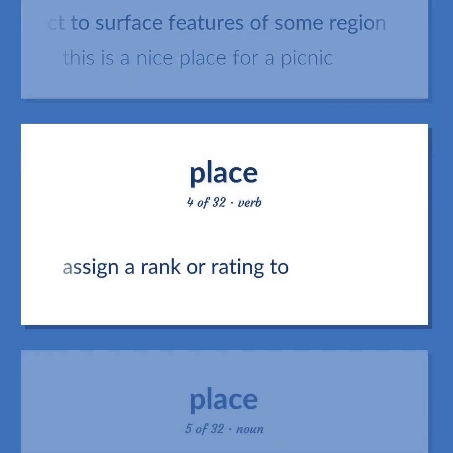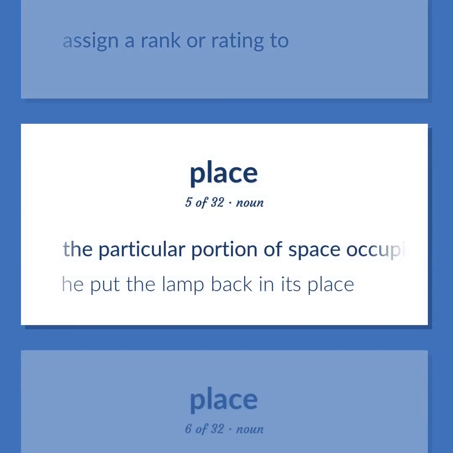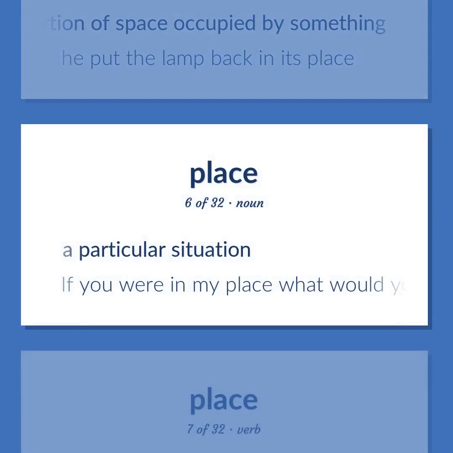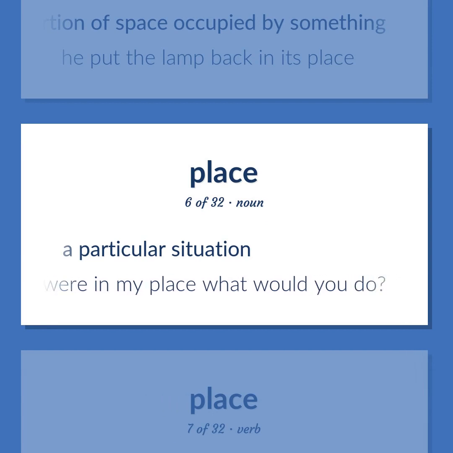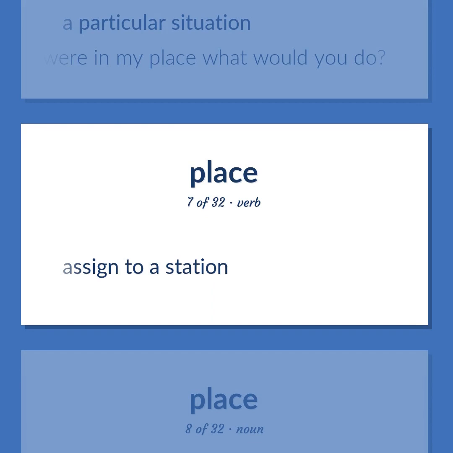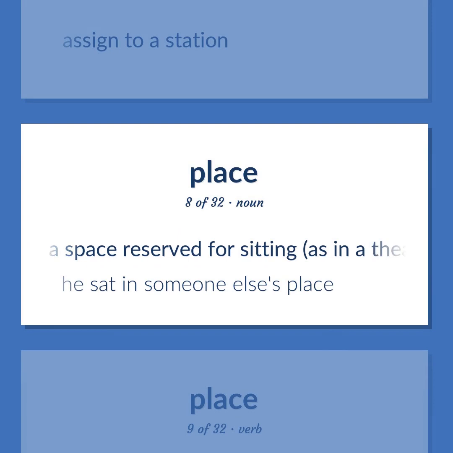Assign a rank or rating to. The particular portion of space occupied by something. He put the lamp back in its place. A particular situation. If you were in my place, what would you do? Assigned to a station. A space reserved for sitting, as in a theater or on a train or airplane. He sat in someone else's place.